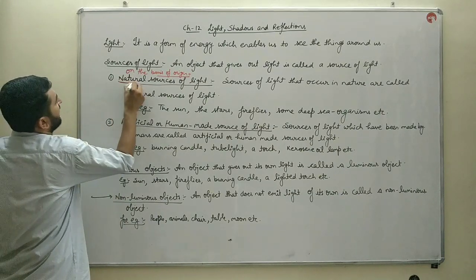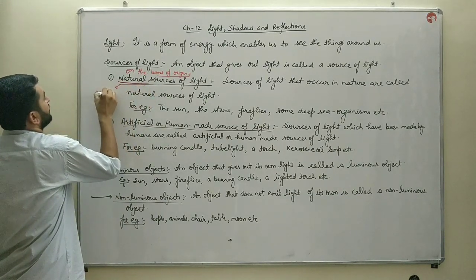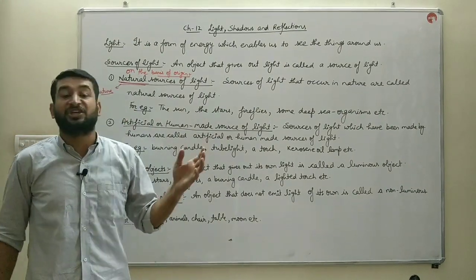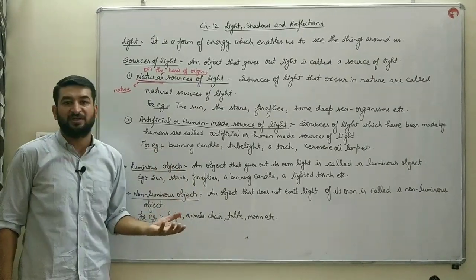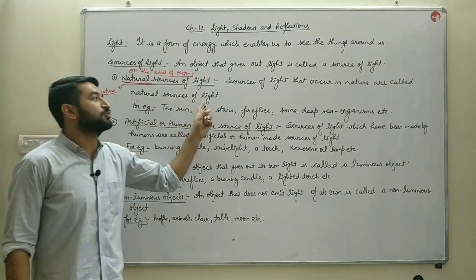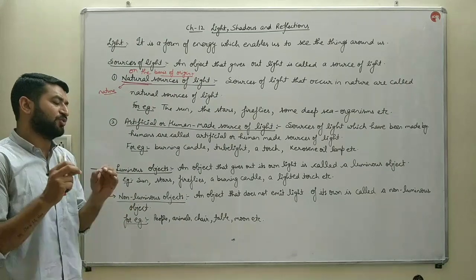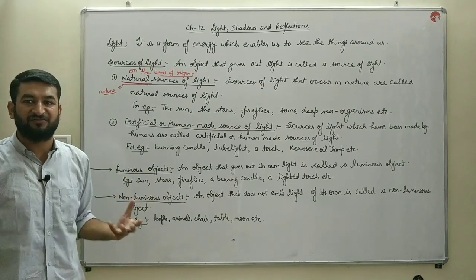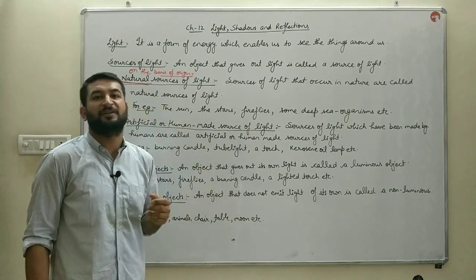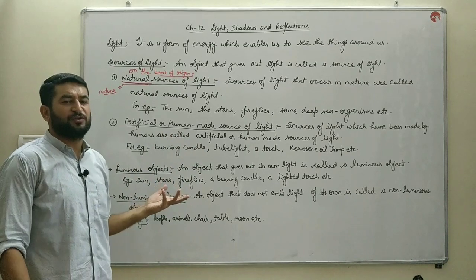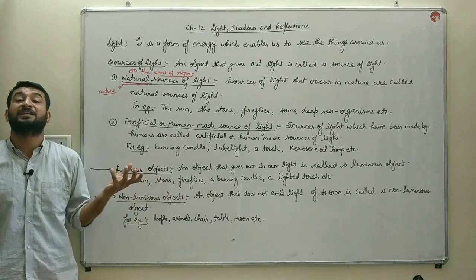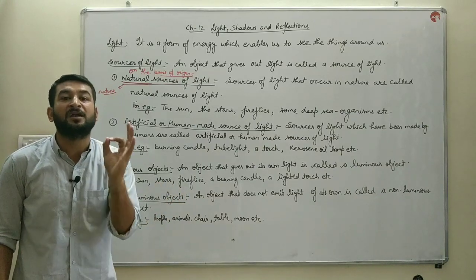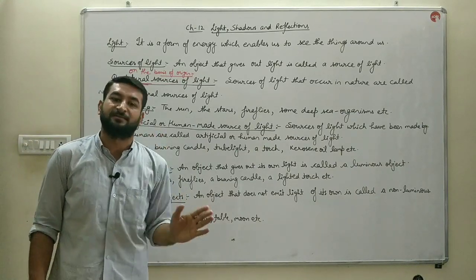So the first one is natural. Natural means nature, prakriti. The sources of light which occur in nature and which are formed by nature are known as natural sources of light. The natural source of light which gives us the maximum amount of light, on which life depends, is the sun. Sun is the ultimate source of energy.